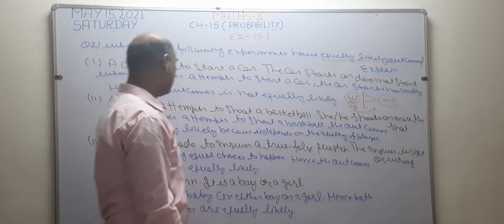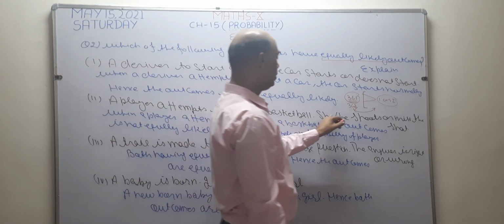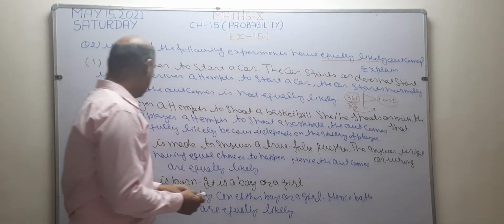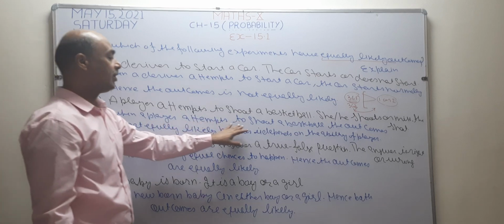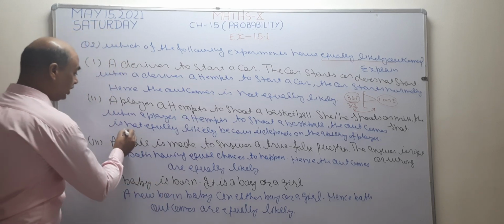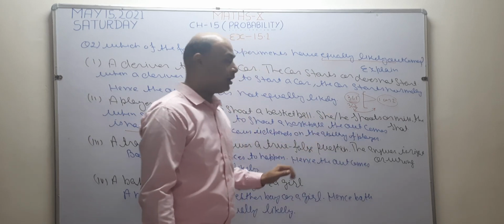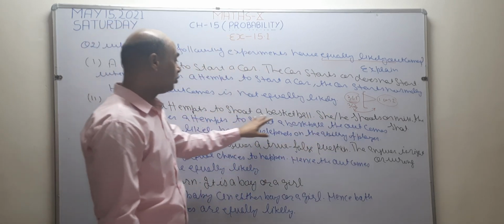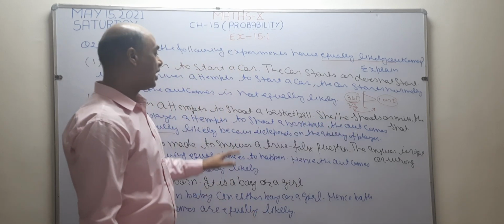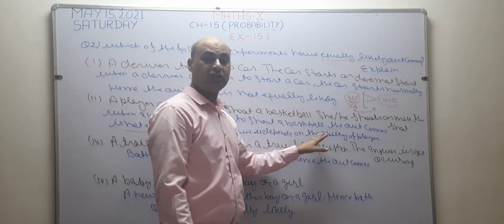Okay? Now, I want to discuss the second. A player attempts to shoot a basketball. She or he shoots or misses the shot. Now see, when a player attempts to shoot a basketball, the outcomes are not equally likely, because it depends upon the ability of the player. But in this question, the ability of the player is not given. What type of player is it? Either he is a good player or a beginner or a learner. It is not mentioned.